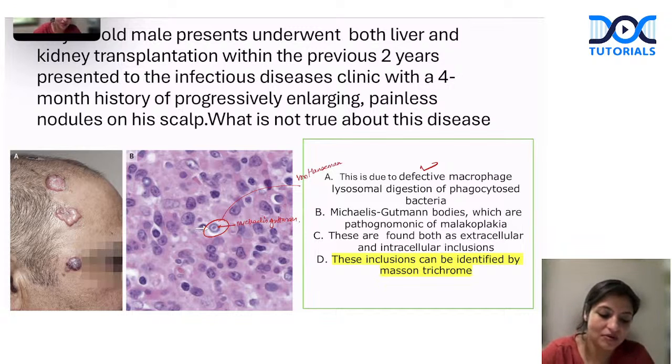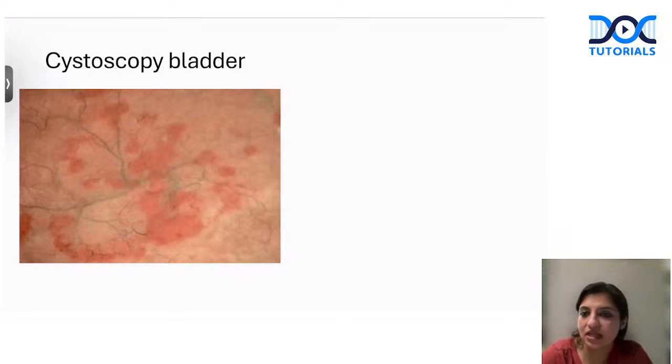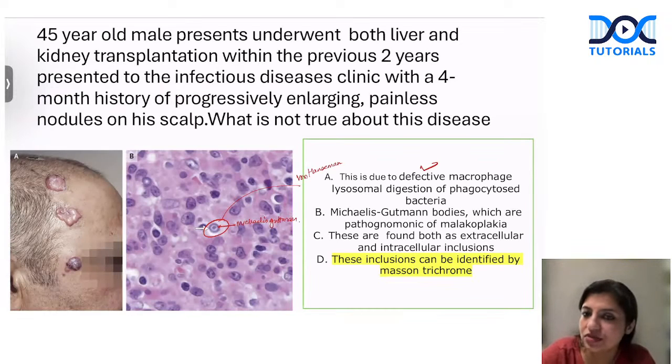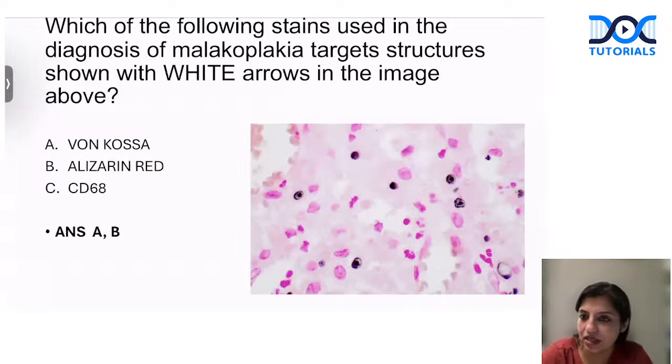Okay. Perfect, guys. So if you look at this, that's how the lesions typically appear in the cystoscopy also. Malakoplakia is most commonly seen in the bladder, but it can be seen in any other place in patients of immunodeficiency. This patient had both transplants, so that is why these patients usually can develop malakoplakia. And again, they can ask you which stain will highlight them.